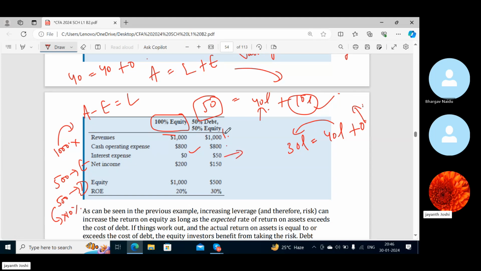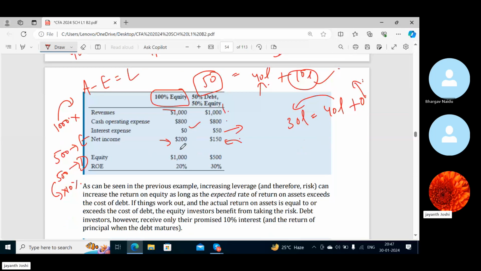Here the net income is more, here the net income is less, right? But for the return, we check how much we have invested as equity in each case.